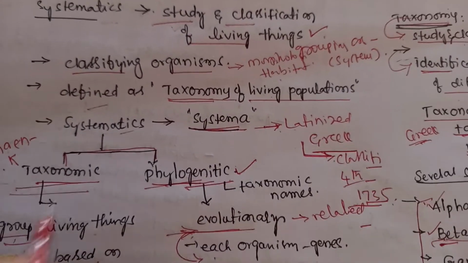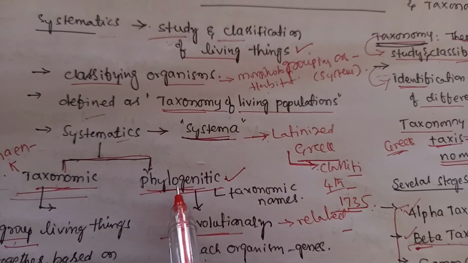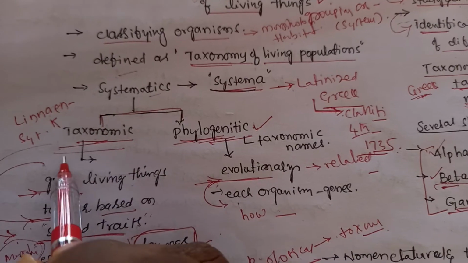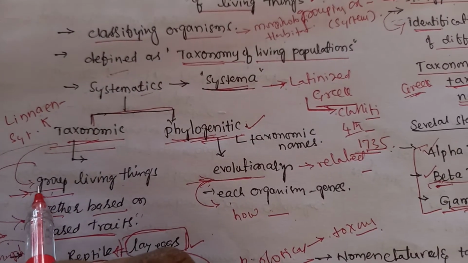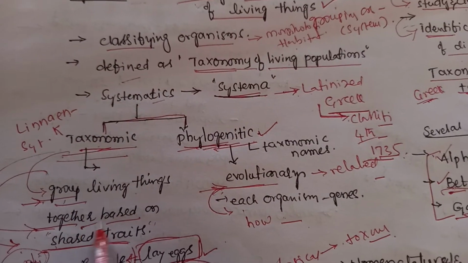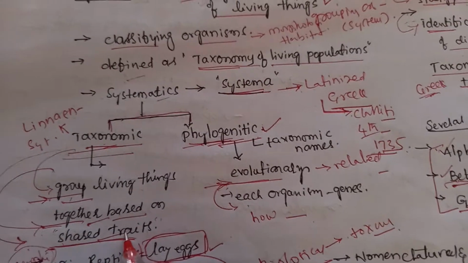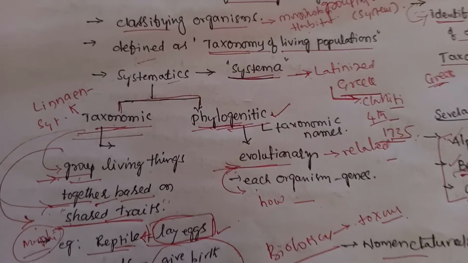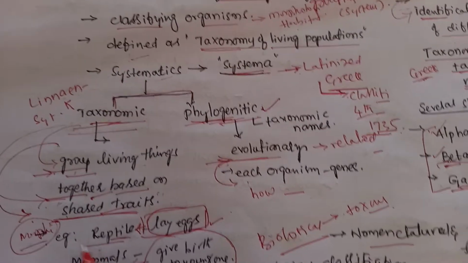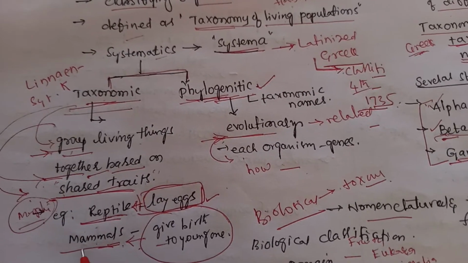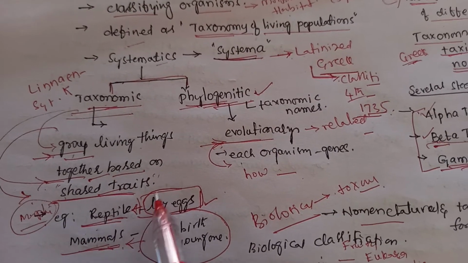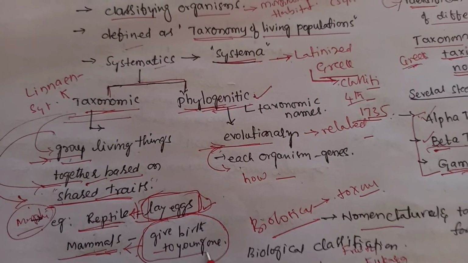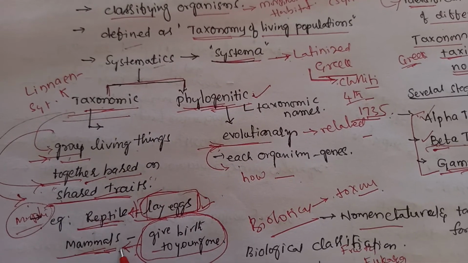Systematics is mainly of two types, taxonomic and phylogenetic. Taxonomic classification is about grouping living things together based on their shared traits, and here we classify animals through their morphological characters and also their habitat. For example, reptiles and mammals. Reptiles are animals that lay eggs, and those that give birth to their young ones are kept in the mammals.